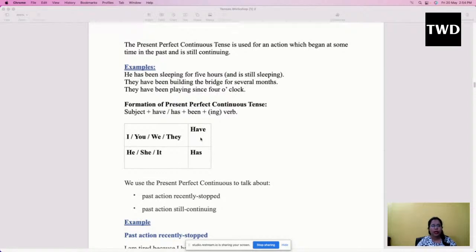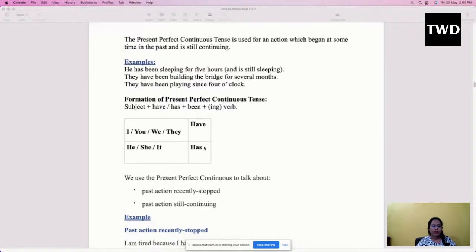When we use have or has, we use have with I, you, we, and they. And we use has with he, she, it, or any kind of singular subject, like if you are using somebody's name, or you are talking about a book, or about your pet. In all these cases, you have to use has. I and you always take the plural form of the verb, so that's why we use have here. And if you are using any kind of plural subject, like my family, my friends, my colleagues, in that case also you have to use have.